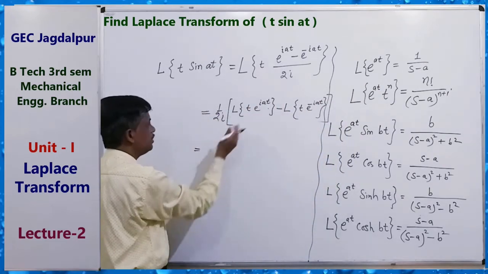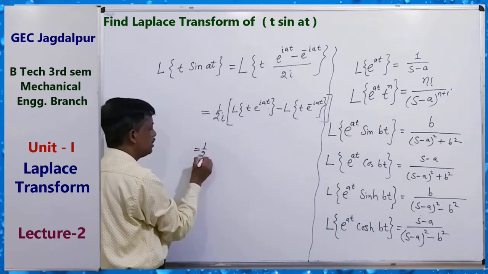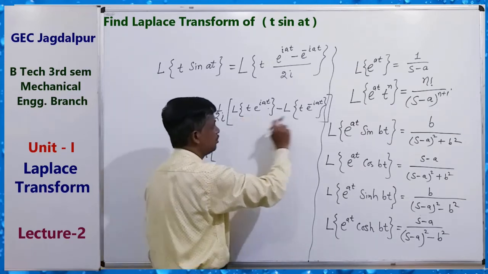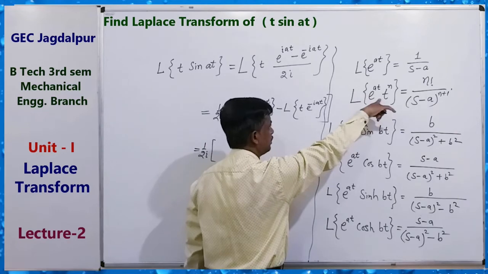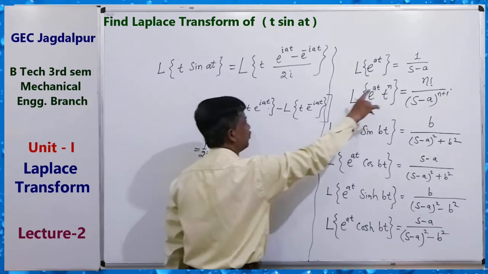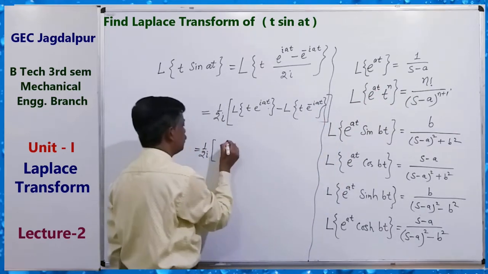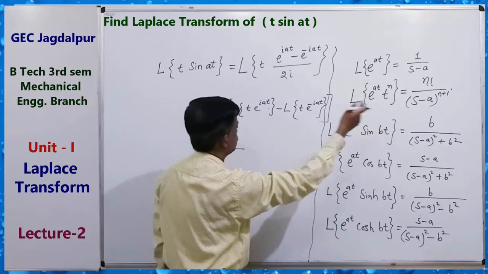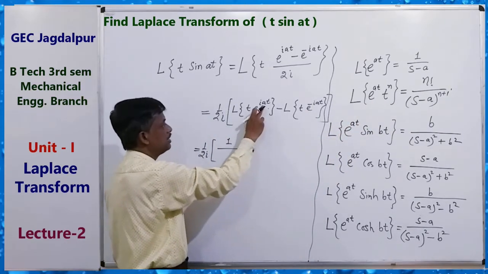So this can be written as 1 upon 2i times: compare with the formula, t power 1 gives factorial 1, so 1 upon s minus a to the power n plus 1, where a means ia.